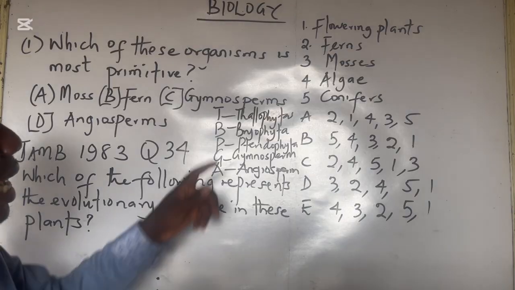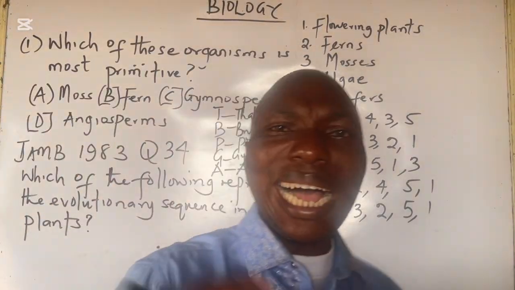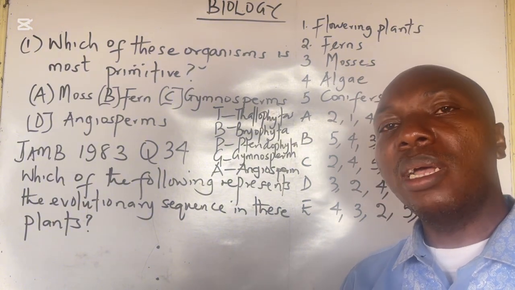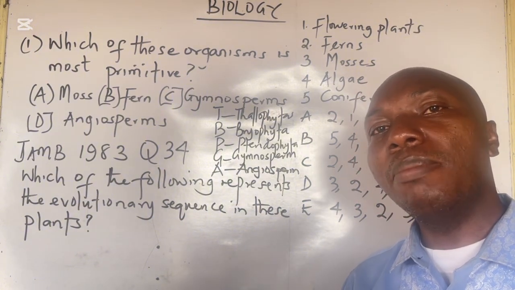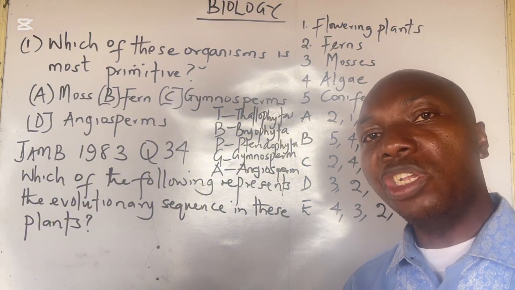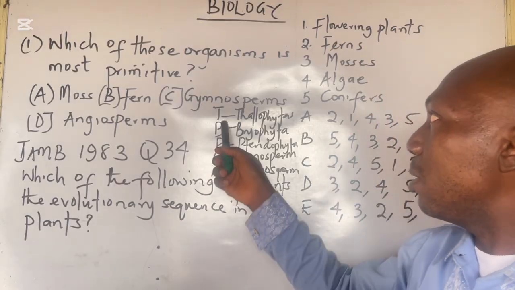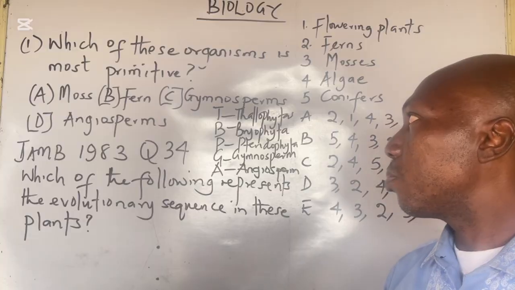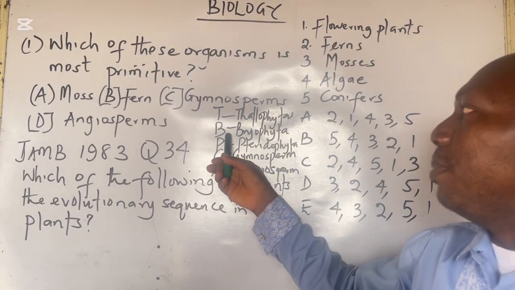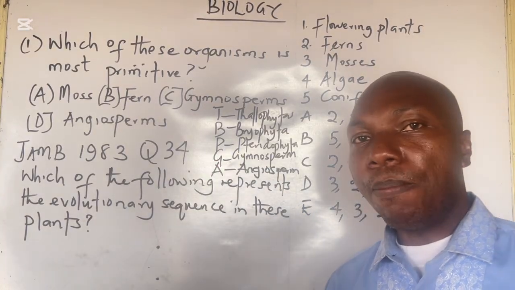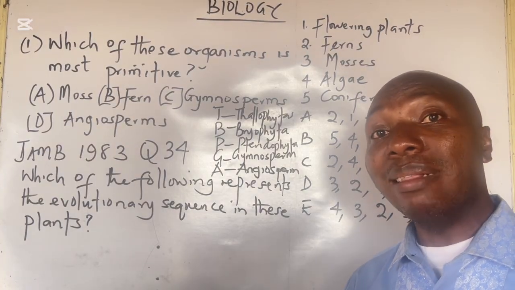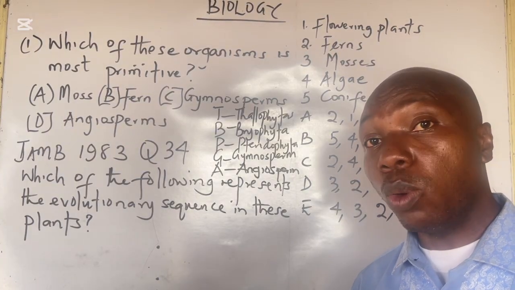Under Thallophyta, you talk about algae: Spirogyra, Volvox, Chlamydomonas. That's under Thallophyta, all algae. The B there is Bryophyta. Bryophyta, you are talking about non-vascular plants like mosses and liverworts.